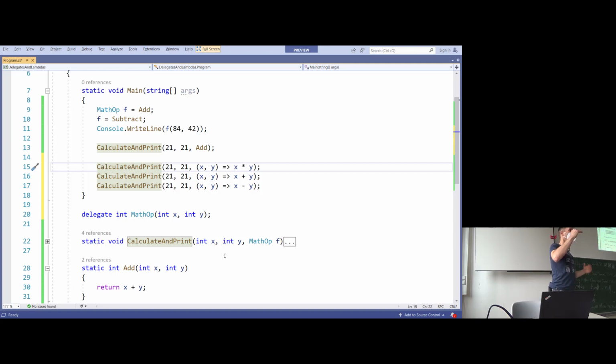Nice. We have now worked our way up from what is a delegate to anonymous functions with delegates to very simple lambdas. We will now do a short break, I think 5 minutes, right? And after the 5 minutes, we will go further steps. We will now find out what we can really do with these lambdas, okay? I hope it will be interesting, okay? So enjoy the break. 5 minutes.